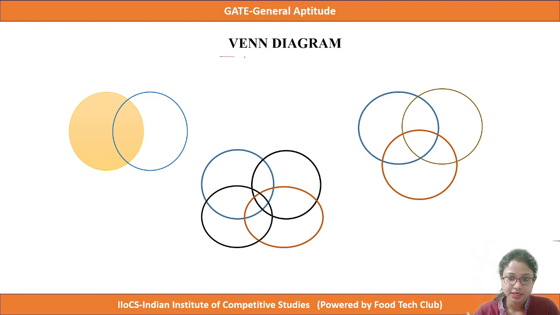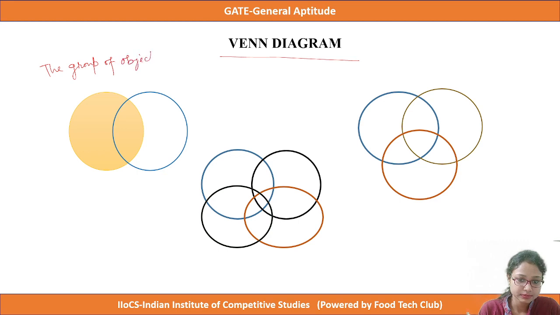For the Venn diagram, at first we must know the concept of Venn diagram. The concept of Venn diagram consists of a group of objects that show something common between them.